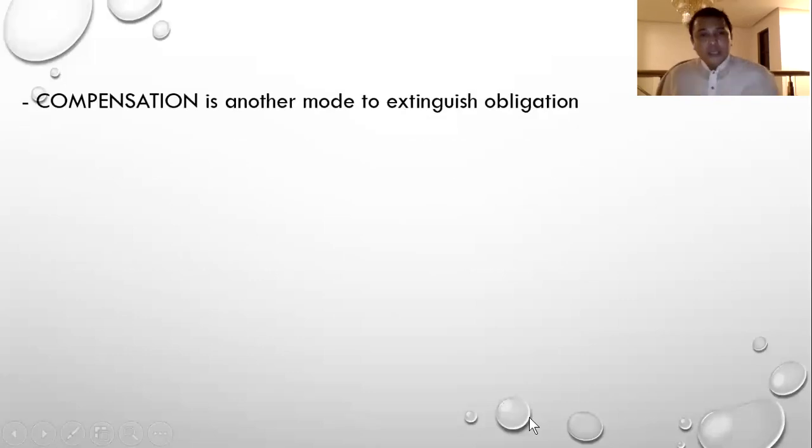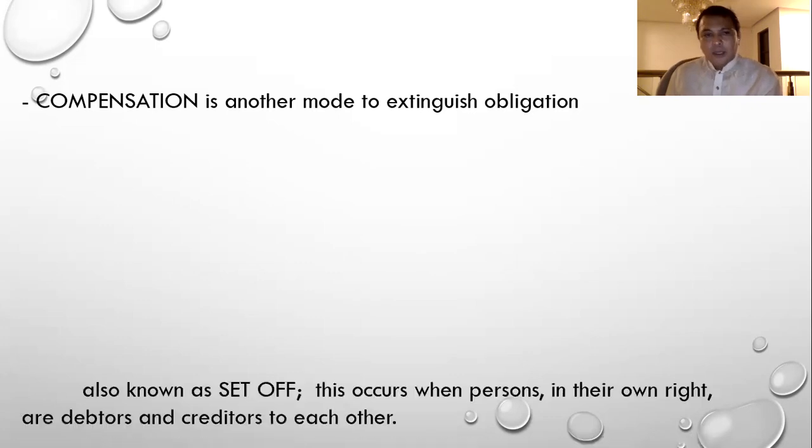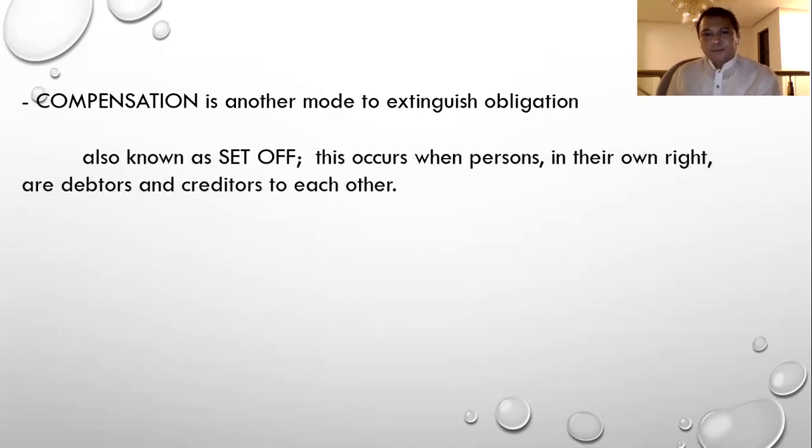So we go to the fourth mode of extinguishing obligation, and that is compensation. When is there compensation? By the way, this is also known as set off. So there is set off or compensation when two persons, in their own right, are debtors and creditors to each other.